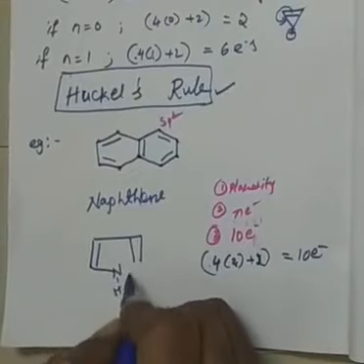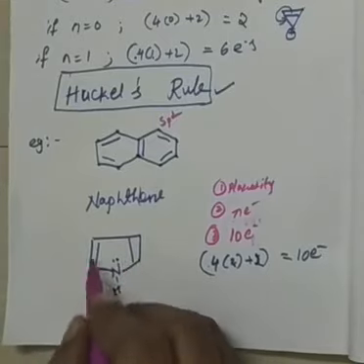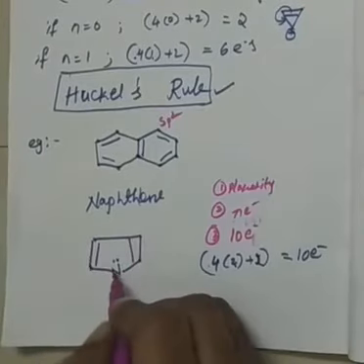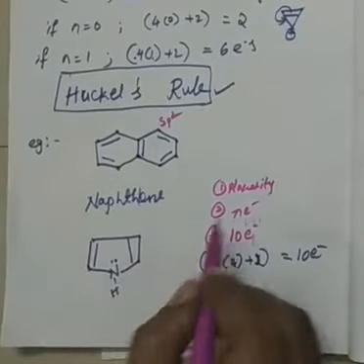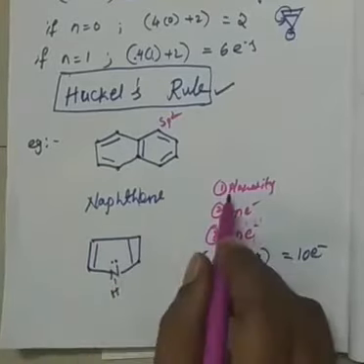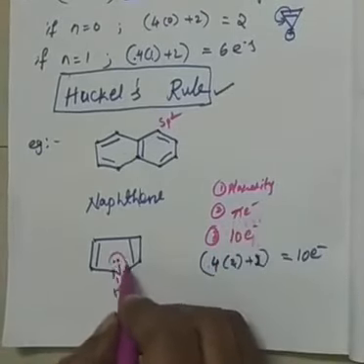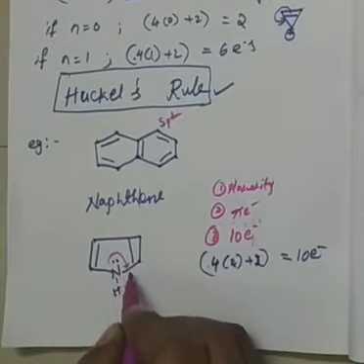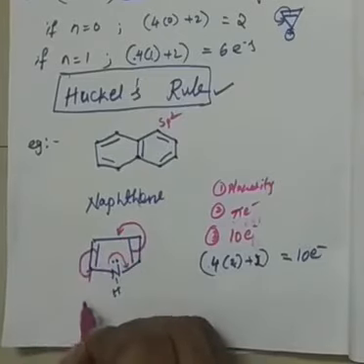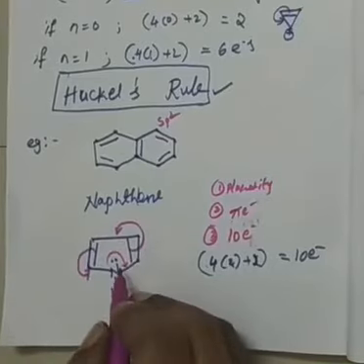The last example I would like to show you here. See here, NH. Actually, here all double bonds are not there. First we have to check planarity. See here, 1, 2, 3, 4. Even though this is there, this is also sp2 hybridization only, right? Therefore, this compound is planar. Then look at the pi electrons. See, are the pi electrons delocalized or not? Yes, even though it is not a double bond, nitrogen will donate its electrons to form a double bond here, and this will give a pi bond here, and this can get the pi bond like this. Delocalization is possible within the cyclic system. Therefore, this follows the second rule.